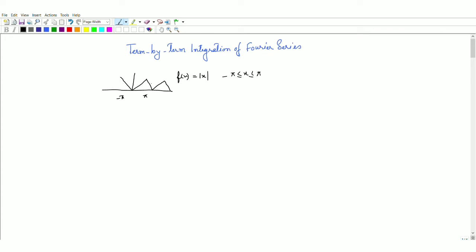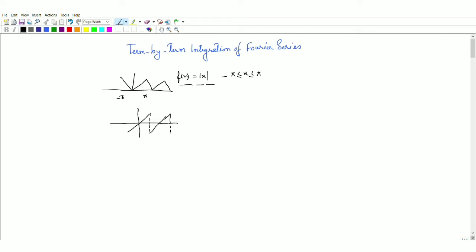That condition was satisfied by this function, but the same was not happening for the function f(x) equals x. If you do the periodic extension of this function, there we saw some discontinuity. So this type of function cannot be term by term differentiated. Again I will say that the functions which are continuous in the defining interval, and still continuous after the periodic extension, can only be differentiated term by term to obtain a Fourier series after differentiation also.